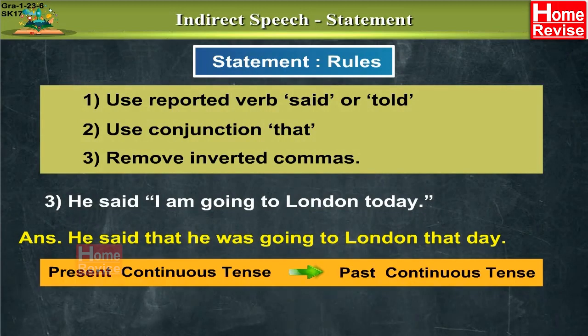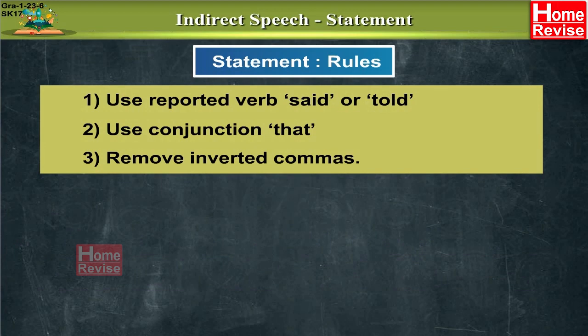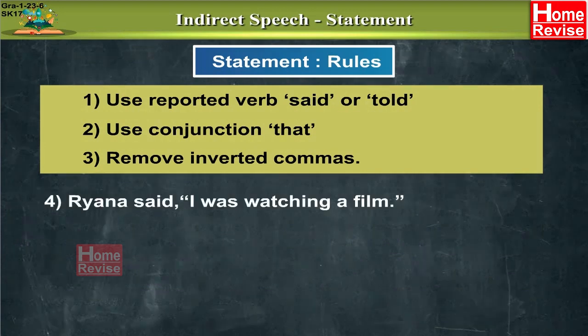Well, aren't you enjoying? Let's take one more example. Raina said, I was watching a film. Raina is a girl. So, I in the direct speech changes according to the speaker. I will change into she.